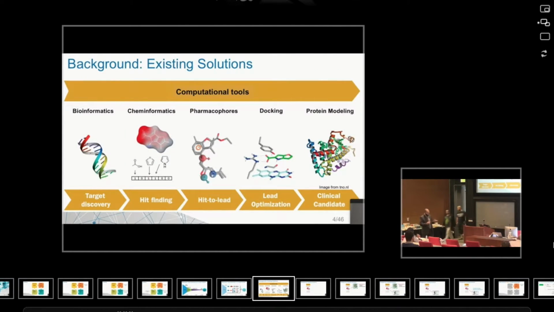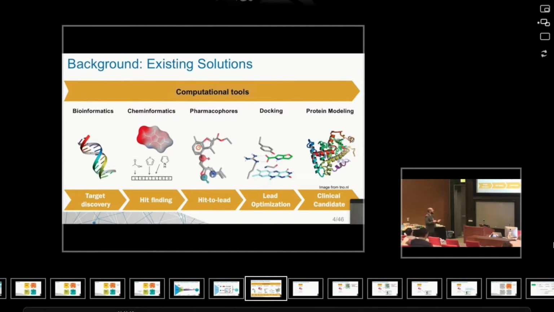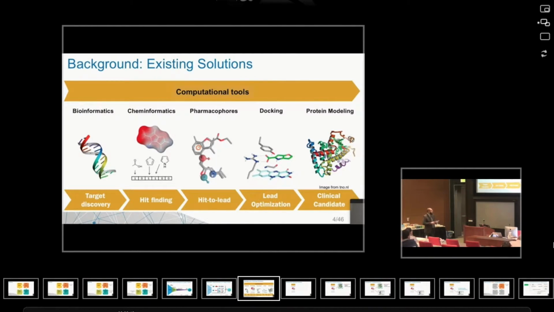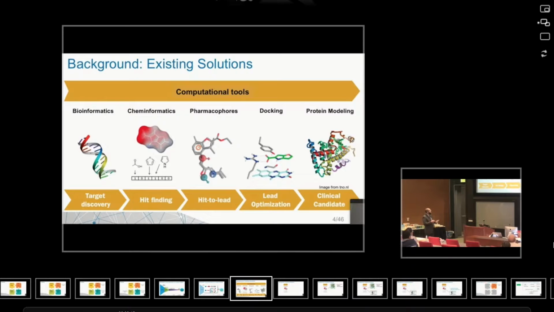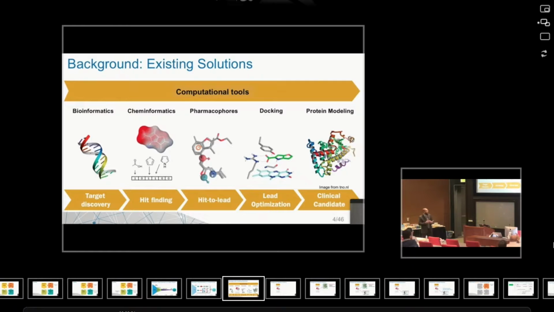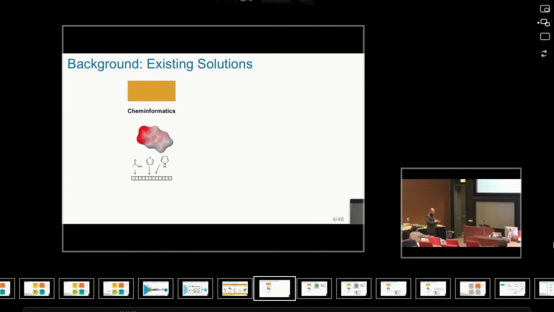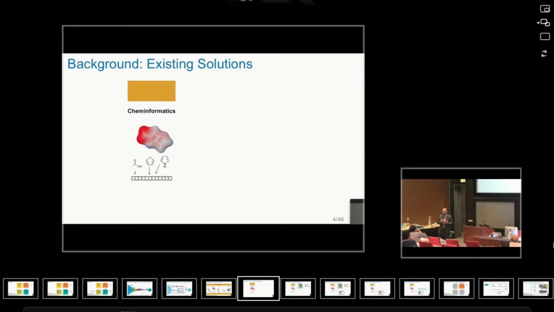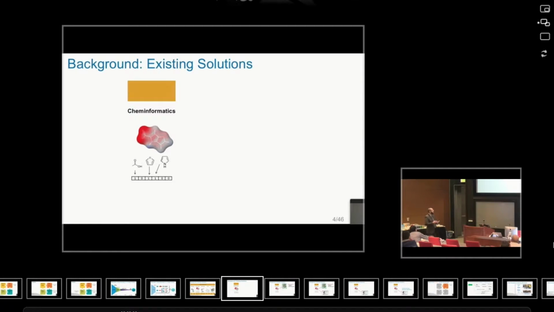There are different techniques from the computational perspective that deal with this problem. Starting with bioinformatics, which deals with building insights from biological data; chemoinformatics, building insights from chemical data; pharmacophores, about optimizing the supramolecular interaction between a chemical compound and a target; docking studies; or protein modeling. In my PhD, I will be focusing on chemoinformatics, because given a particular biological target, we'll be trying to find a good candidate compound that will interact with this biological target, a protein for example.